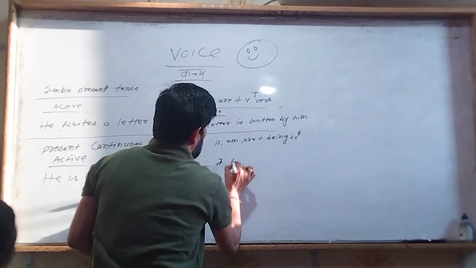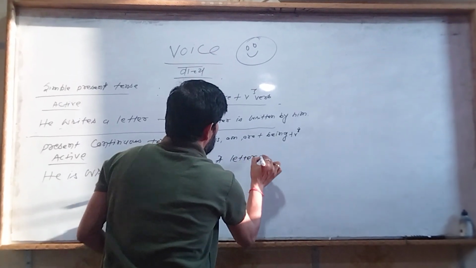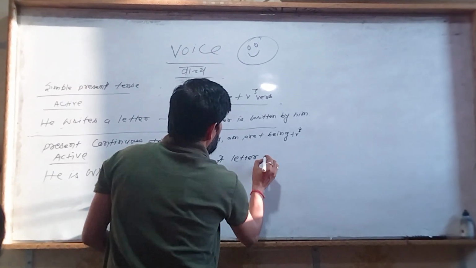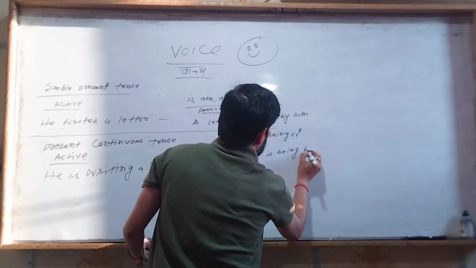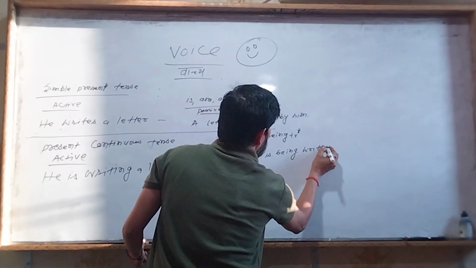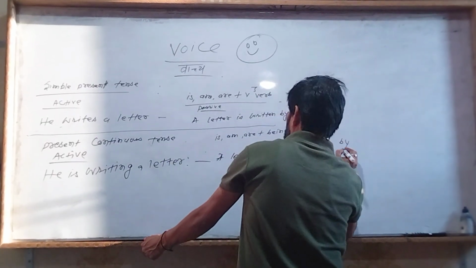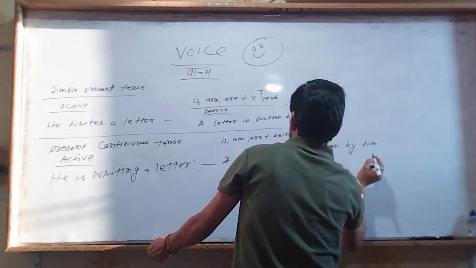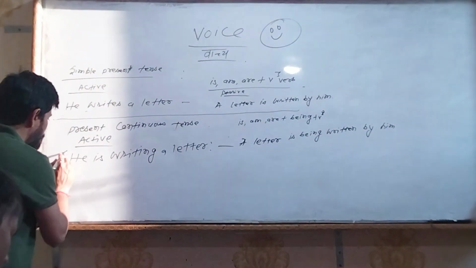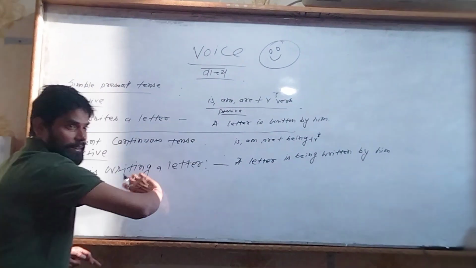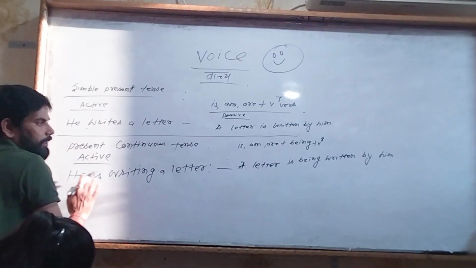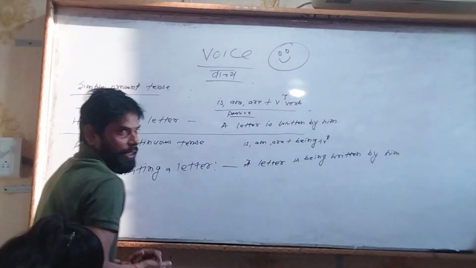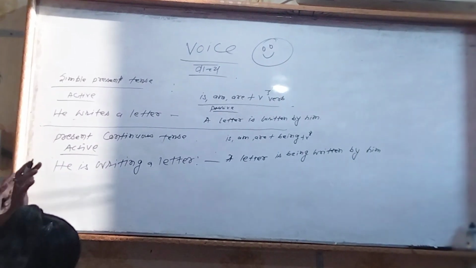The sentence will be: a letter is being written by him. If the subject is she, then her. Understand? If the subject is she, then her. Because the subject is he, that's why we have written him, right? No confusion in this as of now.